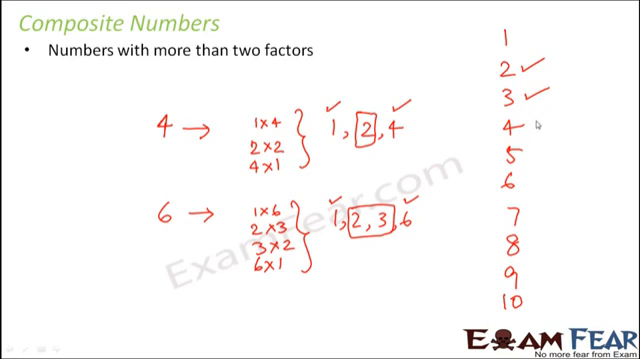4 is not a prime number, so 4 is a composite number. 5 is again a prime number. 6 is a composite number. 7 is a prime number. 8 is a composite number.